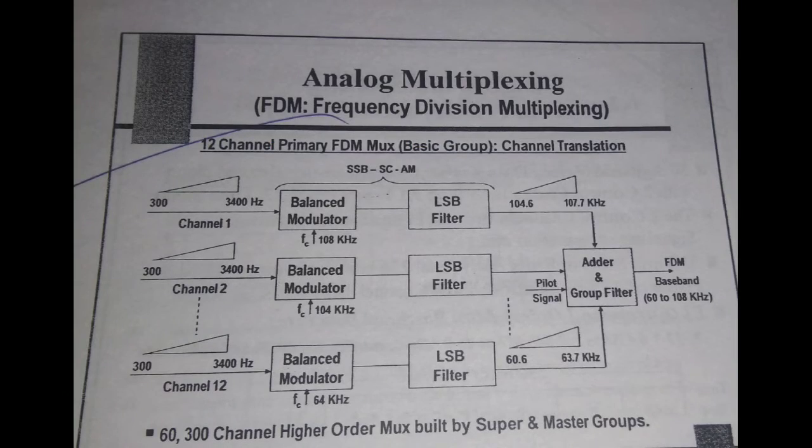So let's have a look at FDM, frequency division multiplexing. It is analog multiplexing. We have the voice signal in the range between 300 to 3400 hertz. We use a balanced modulator for modulating this signal, producing SSB-SC, that is single sideband suppressed carrier AM. Then we use an LSB filter, lower sideband filter, and we have the range now 104.6 to 107.7 kilohertz. We then use an adder and a group filter, and we get the FDM output. How many channels are there? We have 12 signals. We take them, add them and convert them to one signal, that is the FDM baseband.